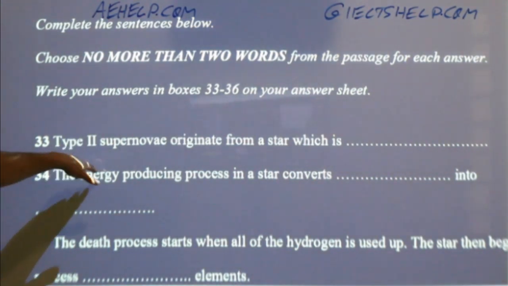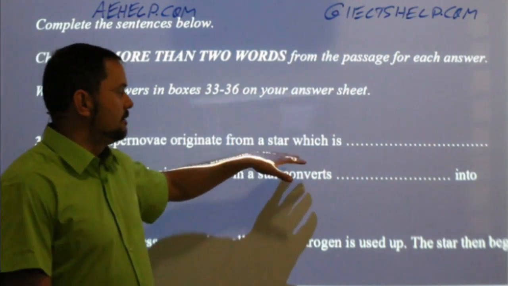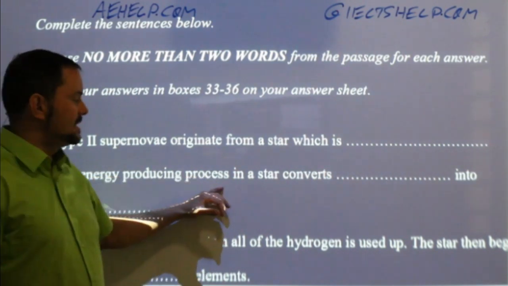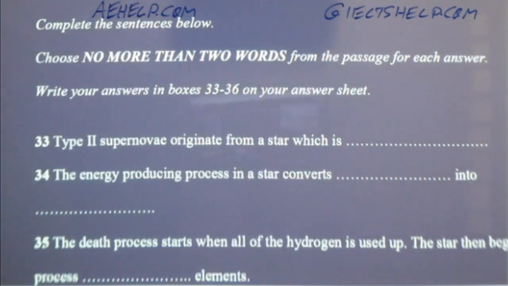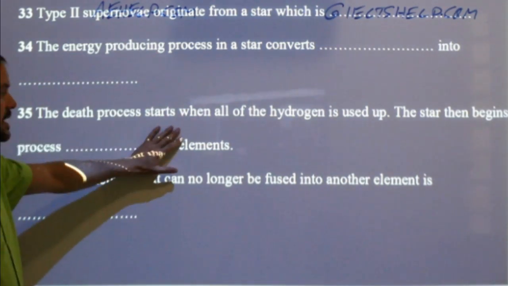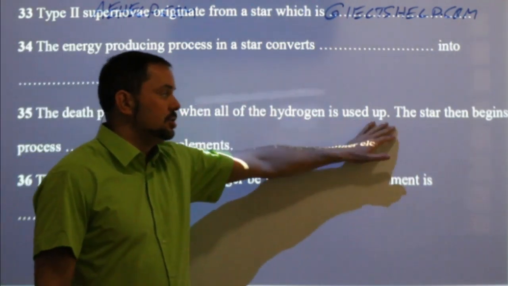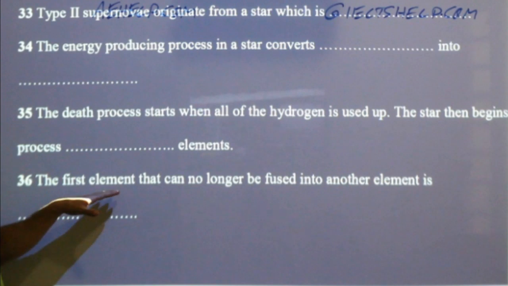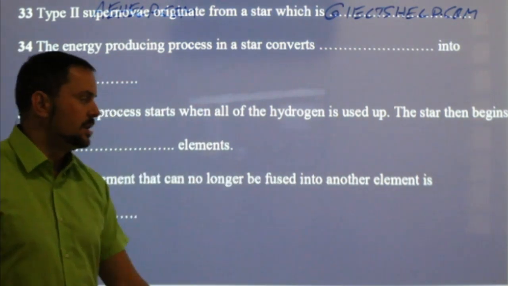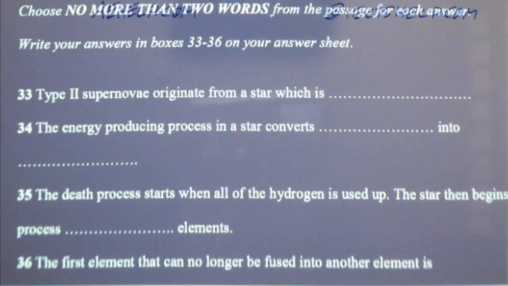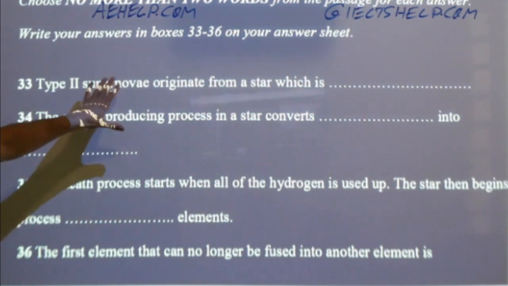Let's read it together. Type 2 supernovae originate from a star which is... The energy producing process in a star converts something into something. Okay, sure. The death process starts when all of the hydrogen is used up. The star begins to process something elements. The first element that can no longer be fused into another element is something. Okay, good. So here I read this information actively.